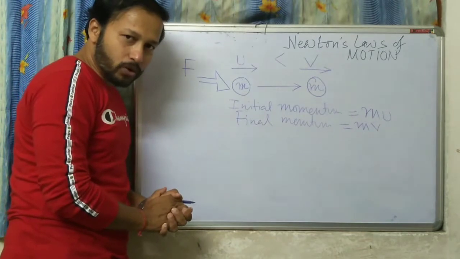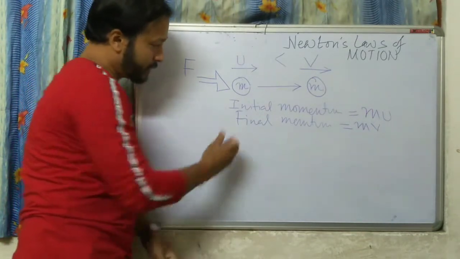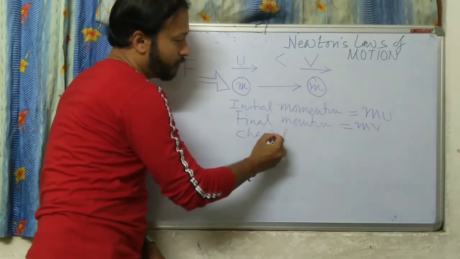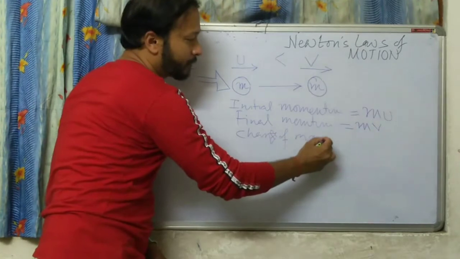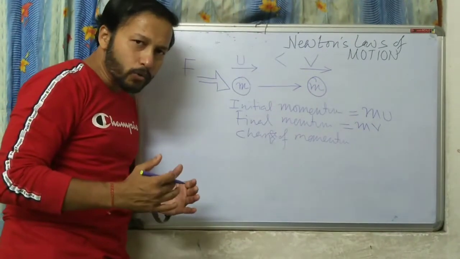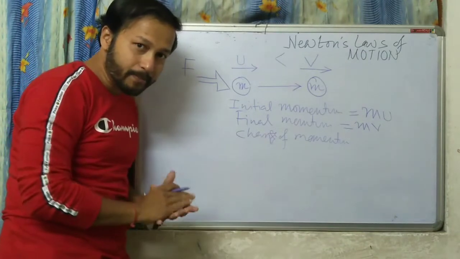Now if I ask you what is the change of momentum? Change of momentum means, what was the initial momentum? mu. What is the final momentum? mv.